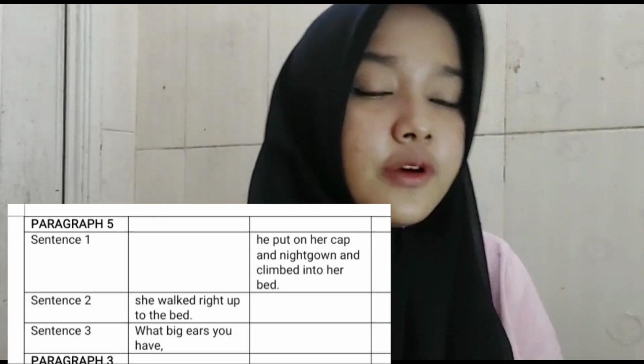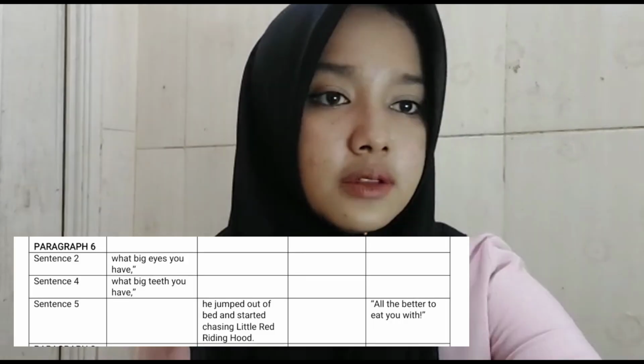In paragraph 5 there is a concluding sentence because it has two independent clauses. And for sentence 2 and sentence 3, they contain a subject, something like a person. That's why I put them in the simple sentence.